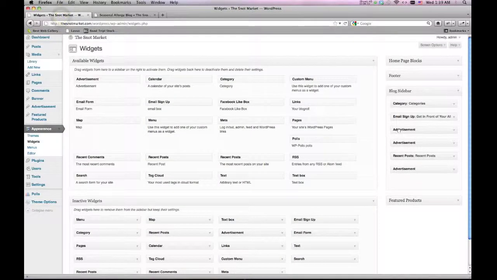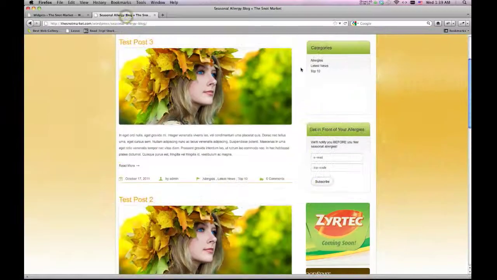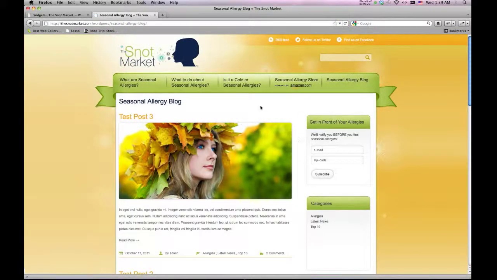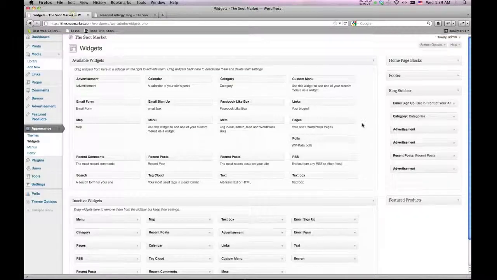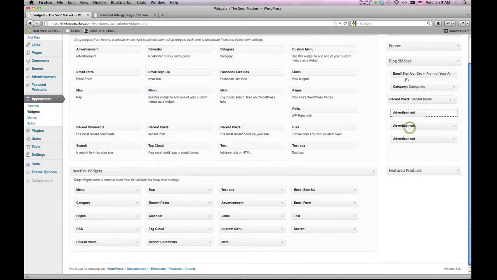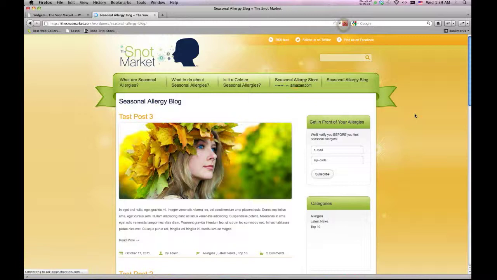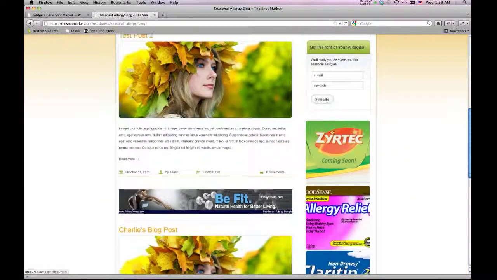Okay, and what's pretty neat about this is a drag and drop feature. So right now, I have categories listed first. Maybe I don't want that first. Maybe I want the email sign up first. I can just drag, drop, let go. It auto saves. There's nothing to click to save. It's already done. If I come back up in the front end and refresh, this is now first. And that works with your ads and everything else. So if I want to put recent post first, categories, then email sign up, I can do all that. So order is completely up to you.